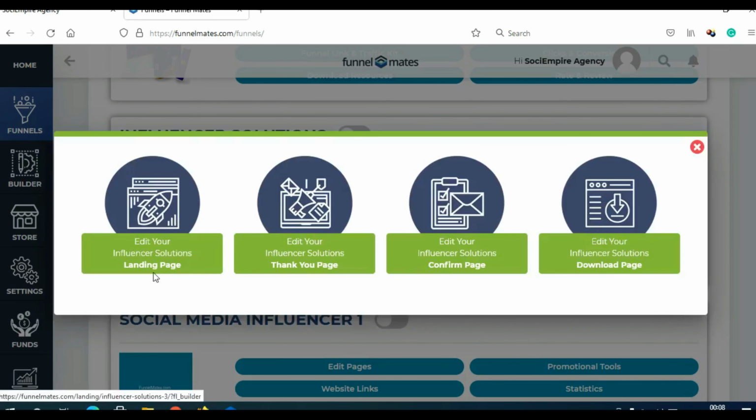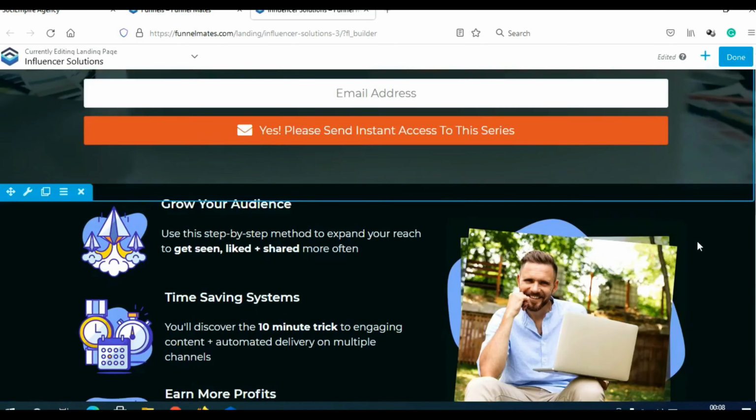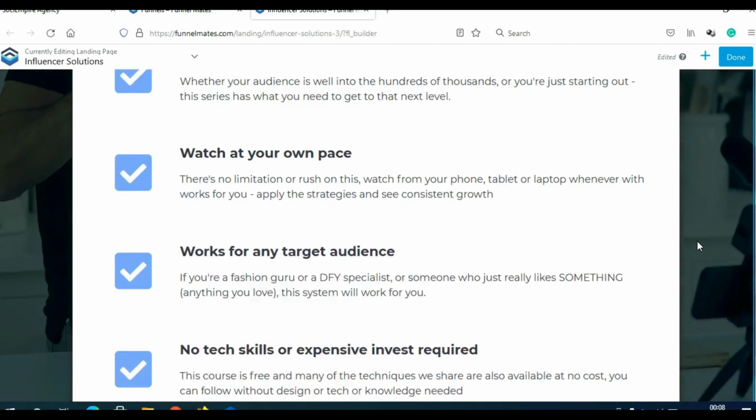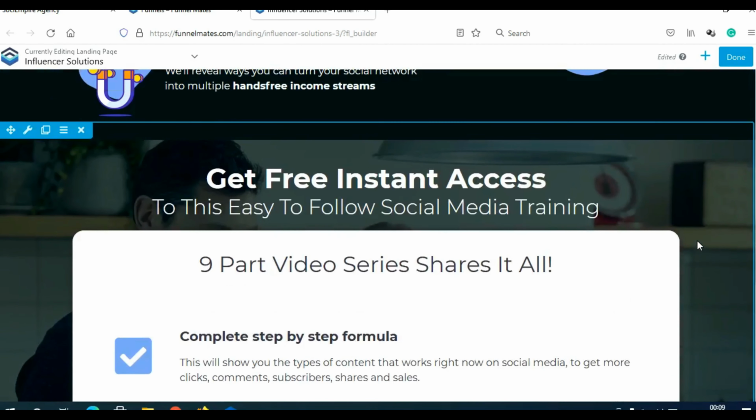So this is your landing page. This is where you will send initial traffic in order to convert them into your clients. So this is how your landing page looks. As you can see, it really is a good landing page. It is a really professional looking landing page, and you can edit literally anything you want.